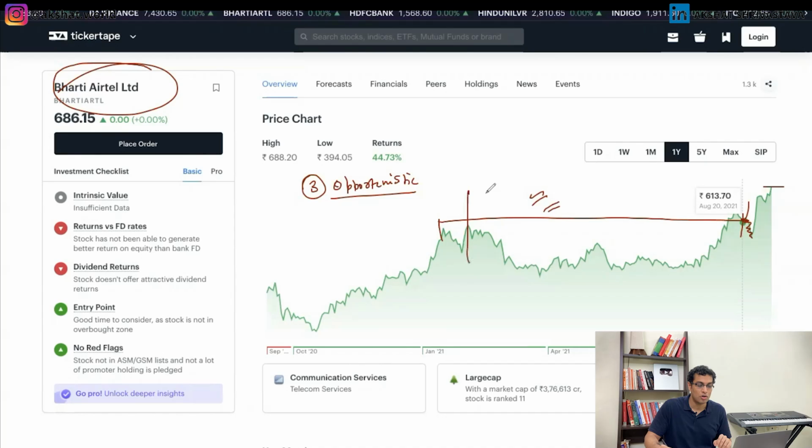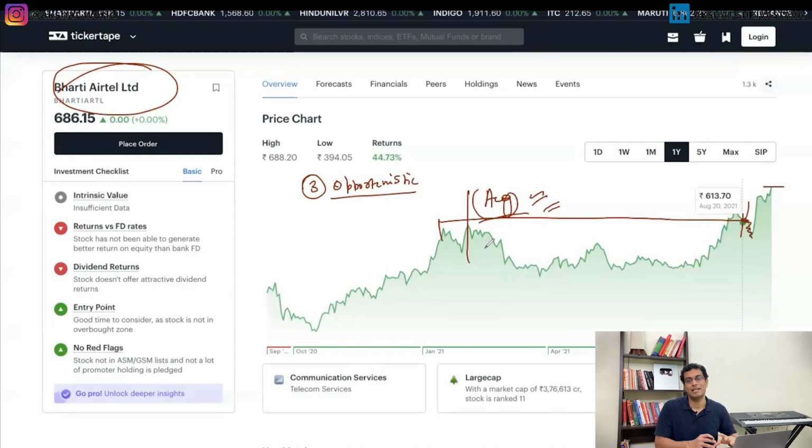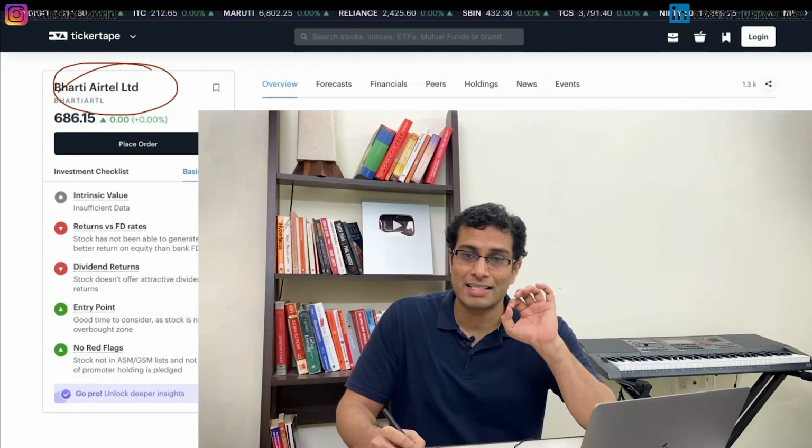Now, why did I buy it, right? Because when I bought it back in August, it was trading at a good price. All the indicators were pointing out, again, you can watch the video here. All the financials, all the business sense was telling us that, hey, this is likely to give a breakout. So I held it. Had it gone down, I would have been okay with it because I was sure that, hey, Bharti Airtel will be one of the top 2 telecom companies and it will definitely go up in price from its 620, 630 levels. So that is the reason why I was a long-term investor in Bharti Airtel.